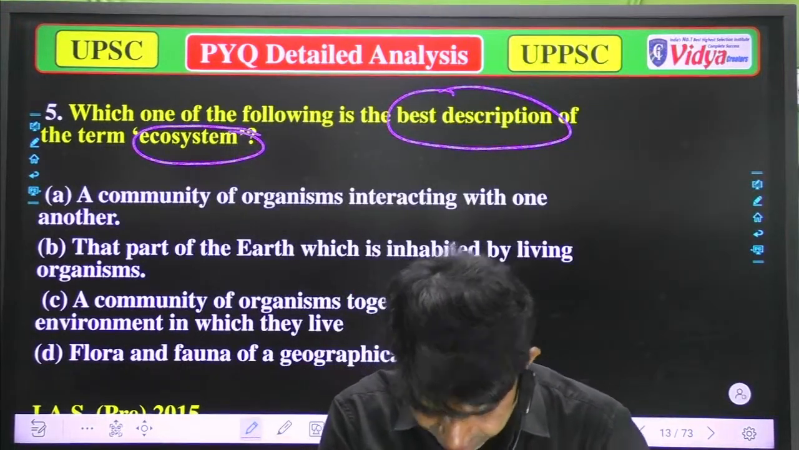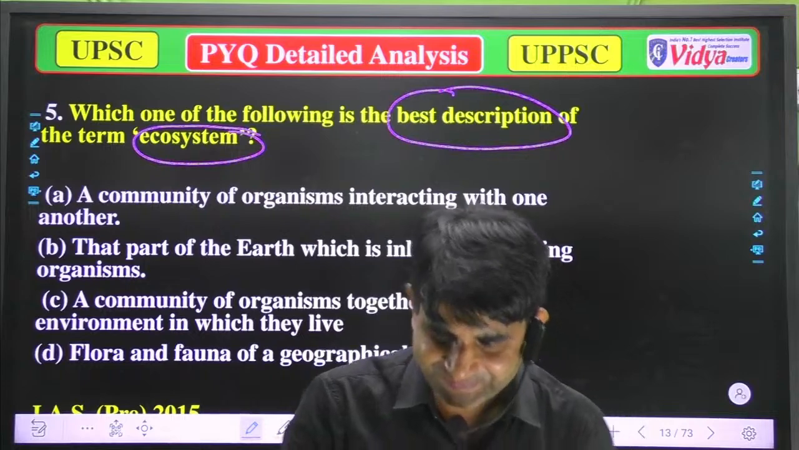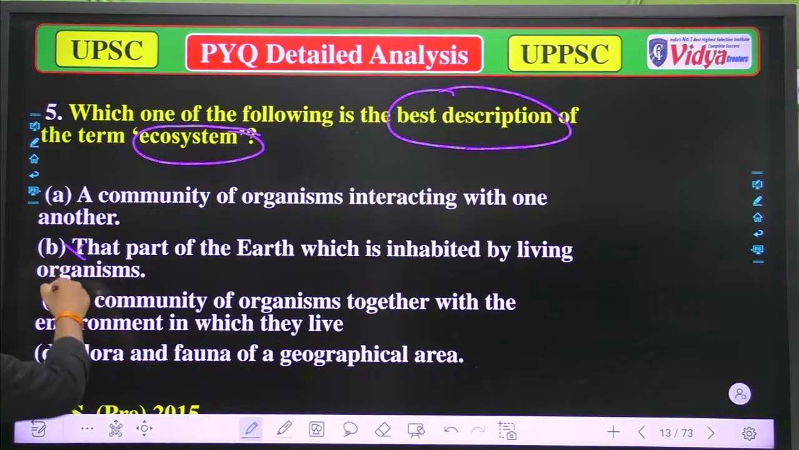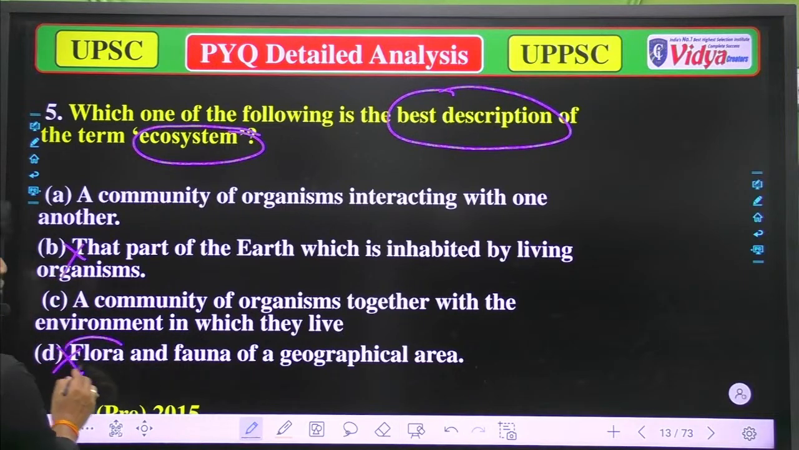Smile is saying A. Well, I think we should wait. Well, so which is the best description of ecosystem? A, a community of organisms interacting with one another. Okay. B, that part of earth which is inhabited by living organisms. So that is incorrect. C, a community of organisms together with the environment in which they live. D, flora and fauna of a geographical area. No, because in flora and fauna only the living organisms are included, everything is not included. So that's not true.